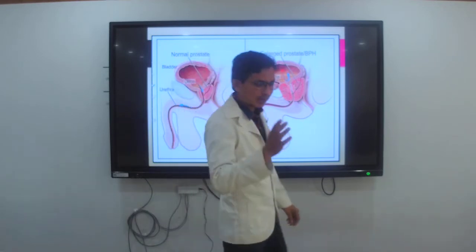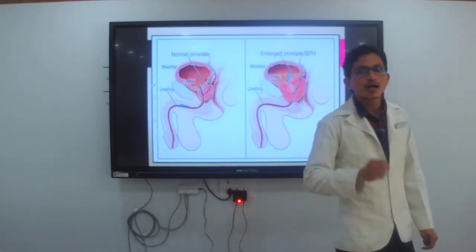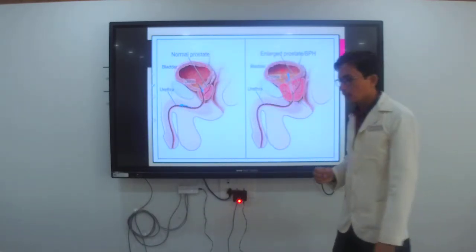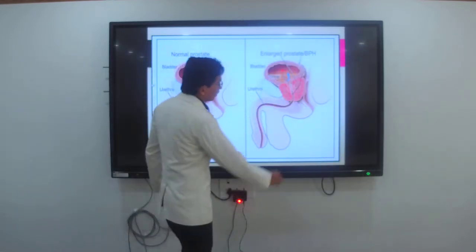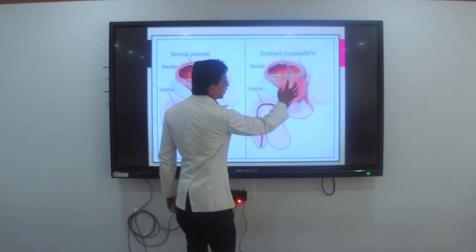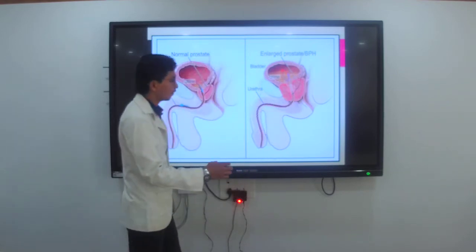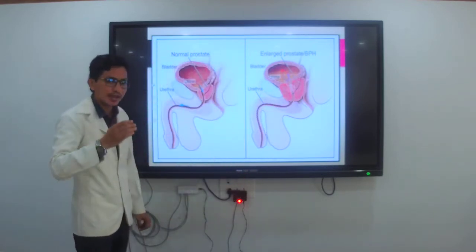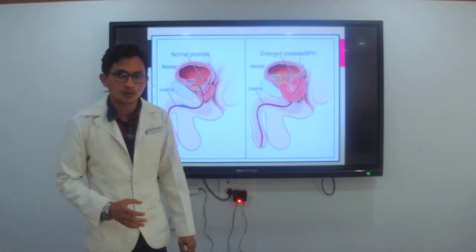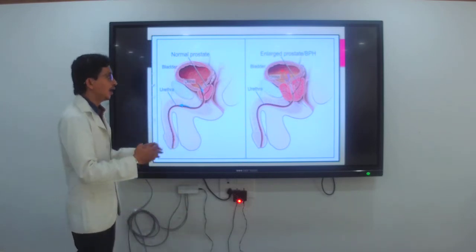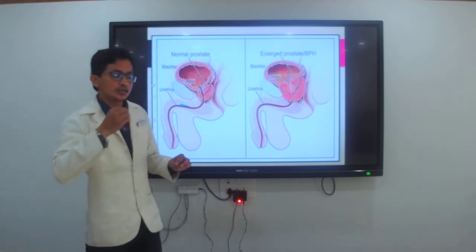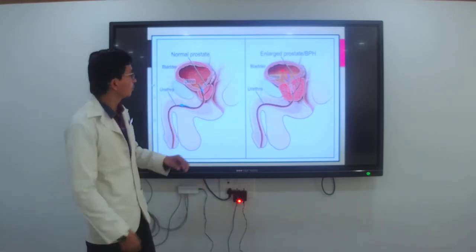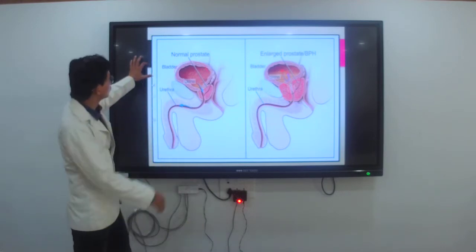It may be a partial or a complete obstruction in the urethra. Because of that the urine does not pass in a normal condition, and there may be hematuria, meaning blood may pass in the urine.